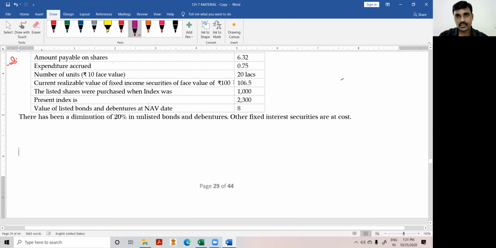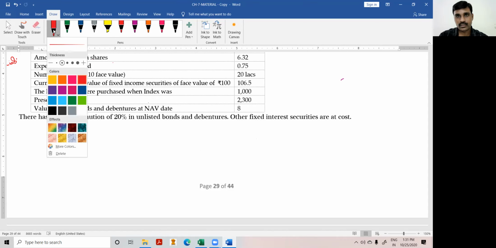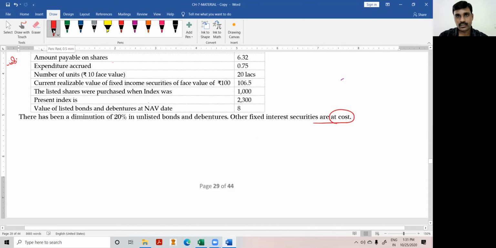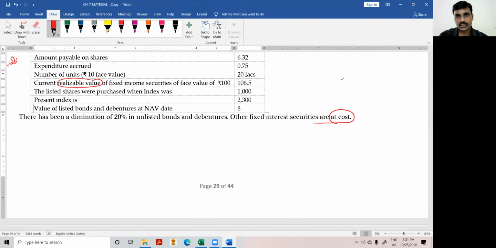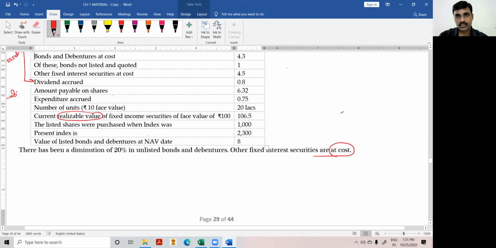Look at this point. Other fixed income securities are at cost, but they have also given the realizable value. That means what we have purchased is 4.5. If you purchased at 100 rupees, now the value is 106.5. You will get the realizable value, but they are asking us to value at cost.